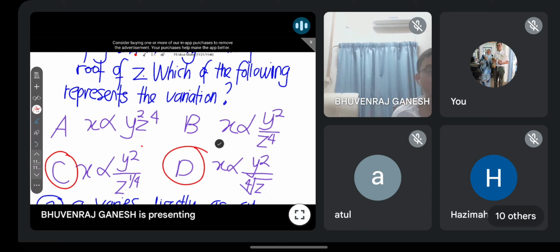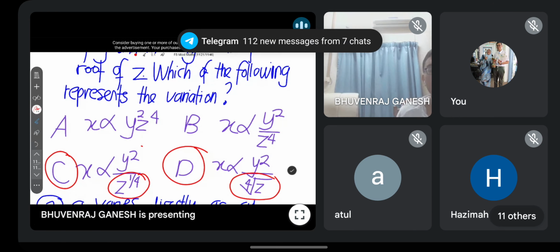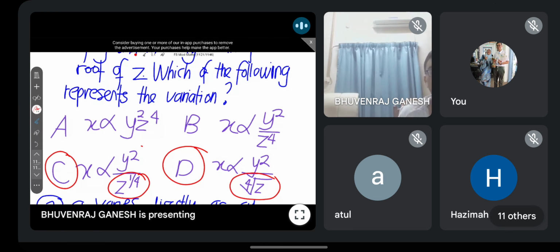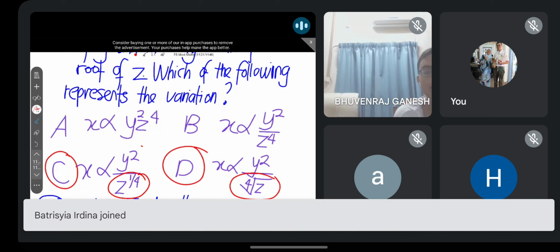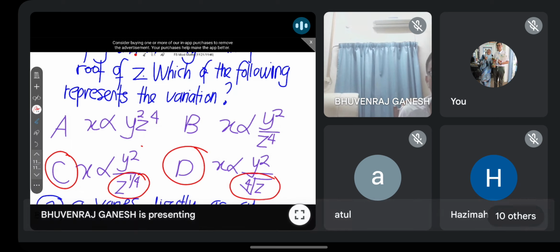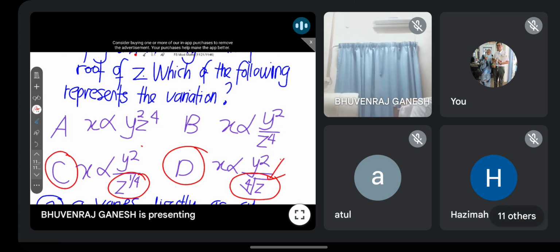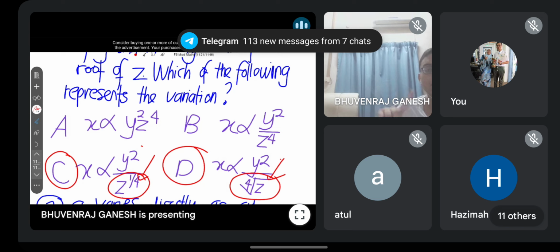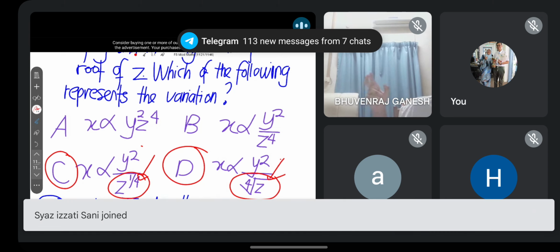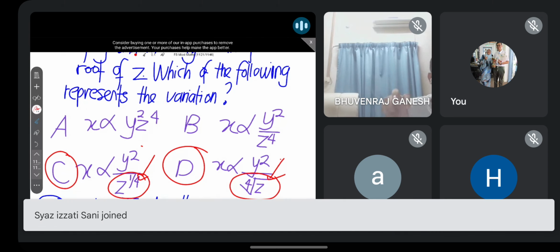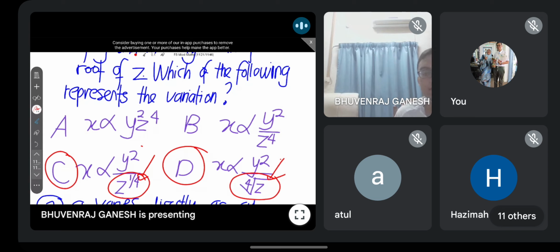Dua-dua jawapan benar. I simply tweaked you all only to see whether you understand both of these mean the same. Of course, in the exam they won't ask you a question like this, but this is to test you all. Do you understand that berkadar songsang dengan punca kuasa 4 can be written in two ways? Varies inversely as fourth root of Z. I can write it like C or like D. Both are correct. Understand, guys?